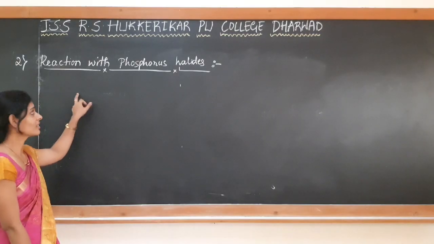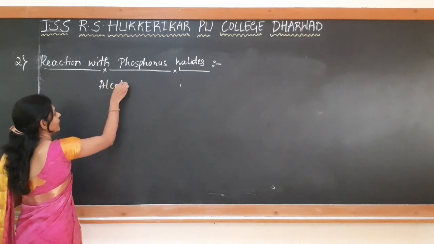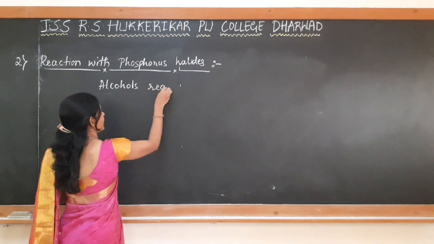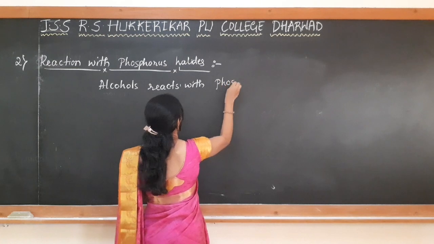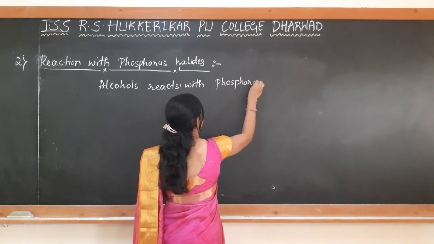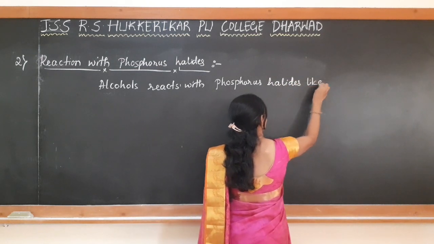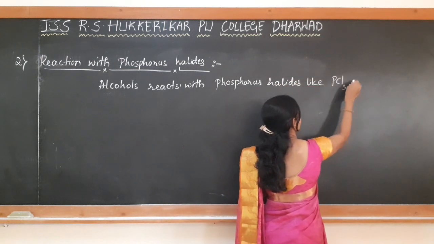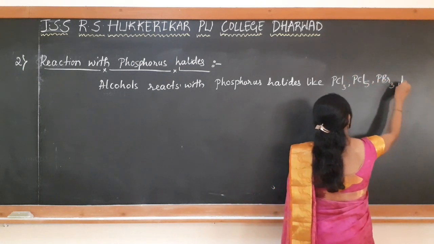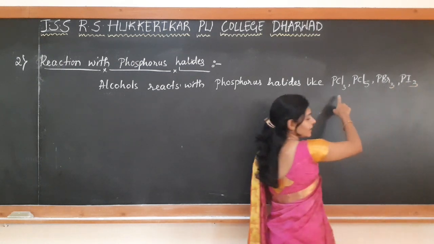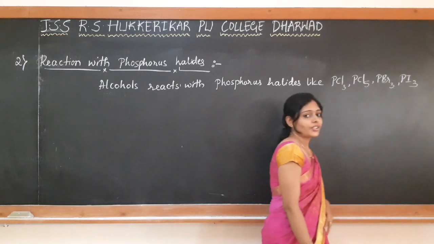The second reaction is reaction with phosphorus halides. So alcohols react with phosphorus halides like PCl3, PCl5, PBr3, PI3, that is phosphorus trichloride, phosphorus pentachloride, phosphorus tribromide, phosphorus triiodide.